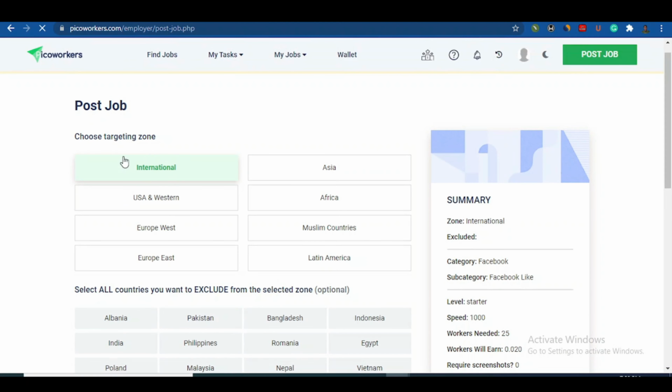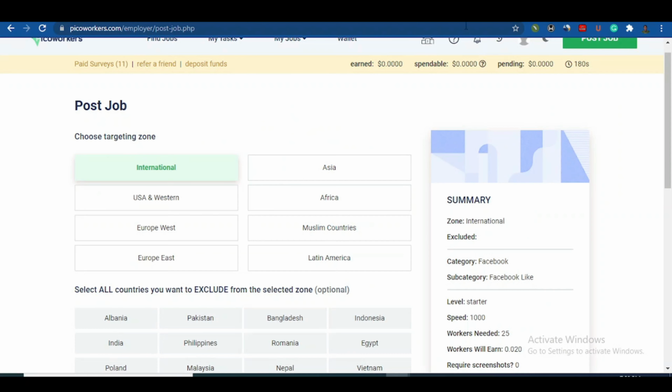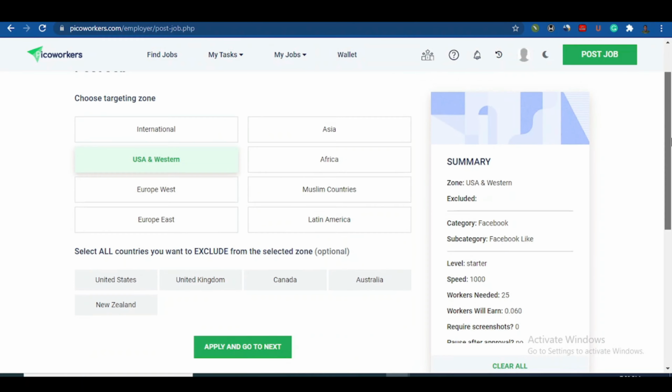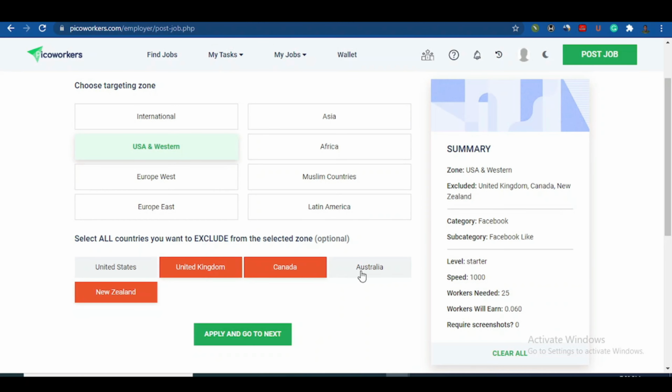So when you click on post job, because our CPA here is for people in USA, you have to select. Okay, let me come to Pico Worker. Let me show that it is USA and Western, not just international. You get that? It's USA and Western. Then select what country you want to exclude. I want to exclude people from all of these, so I only want the USA alone.